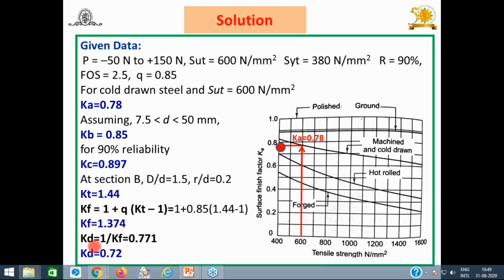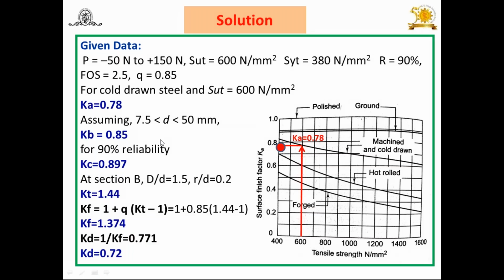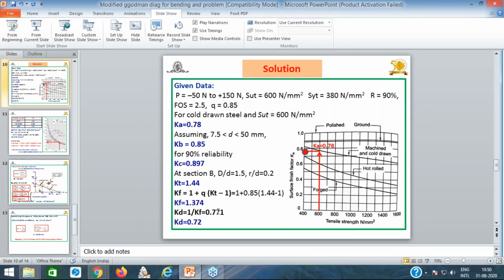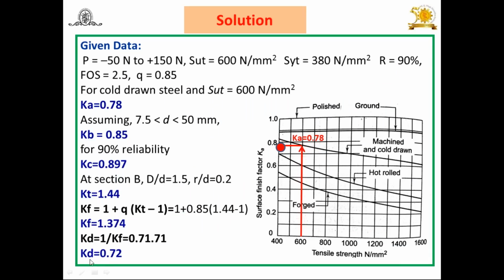And again Kd, that is the modified stress concentration factor, is equal to 1 upon Kf. So 1 upon 1.374, you will get 0.77. There is some mistake. It's 0.71 something you are getting, and you can round it to 0.72. I am going to correct this here. It's 0.7 something like this is the value. So you can convert it into Kd is equal to 0.72.